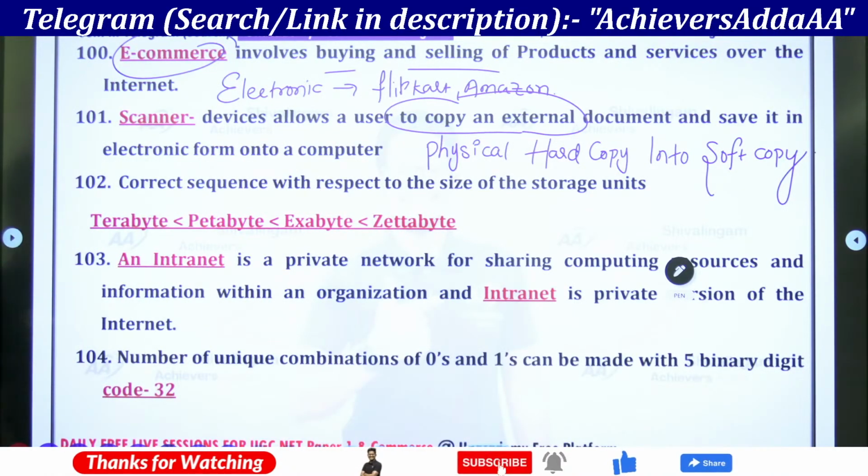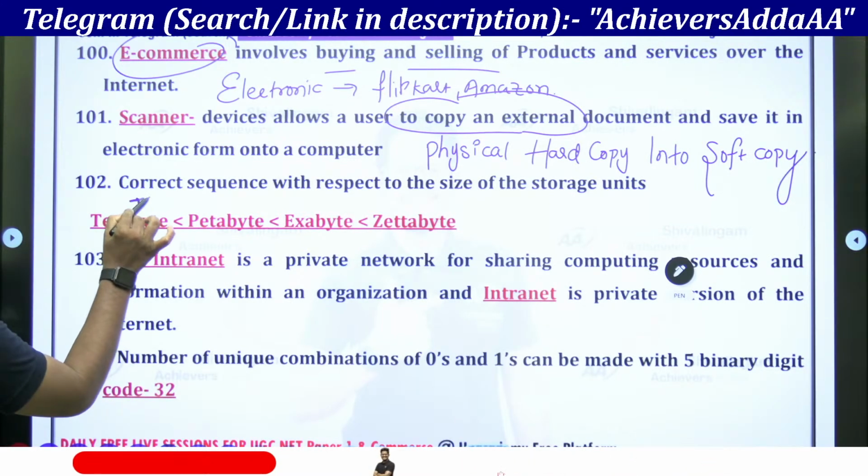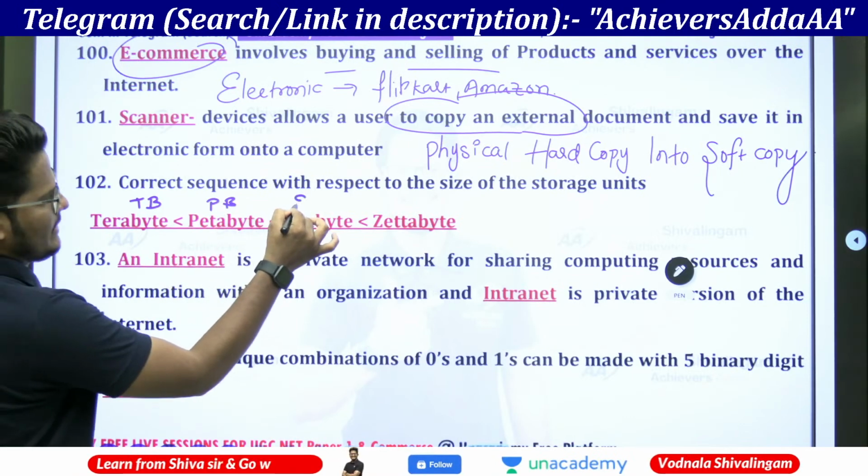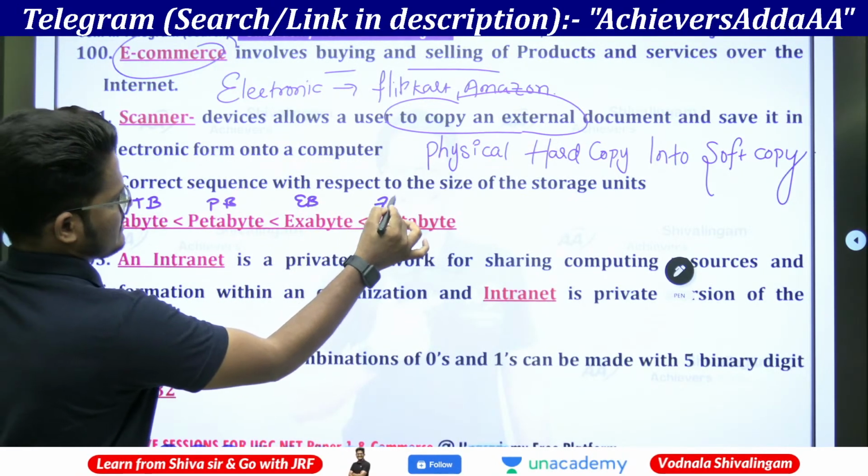Correct sequence with respect to size of storage unit. TB is less than PB, PB is less than EB, EB is less than ZB.